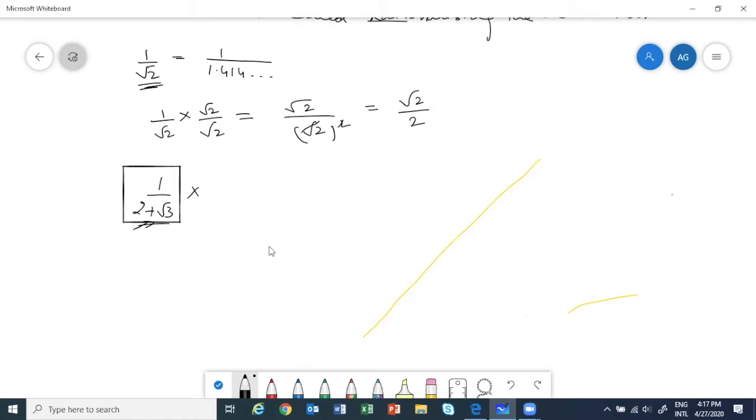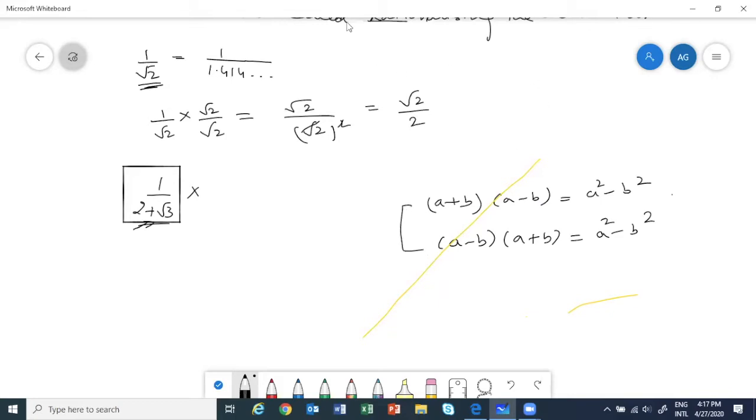The most important property that helps here is: if there is a plus b, you multiply and divide by a minus b, because this will give a square minus b square form. And if we have a minus b, we multiply and divide by a plus b, so again we get a square minus b square form. Is this point clear?